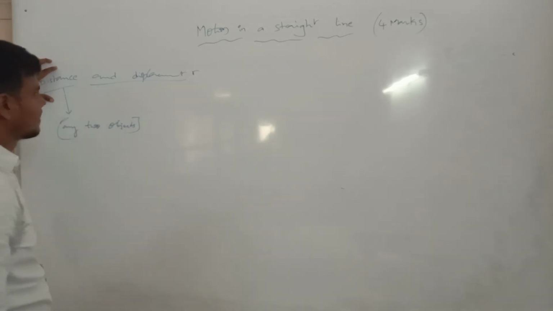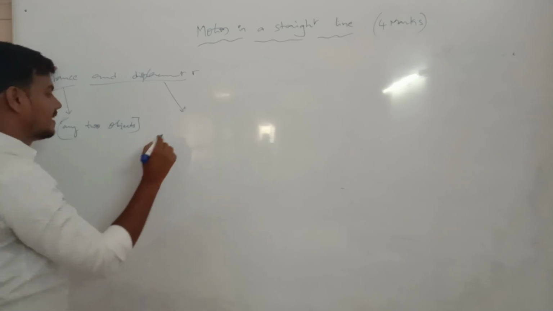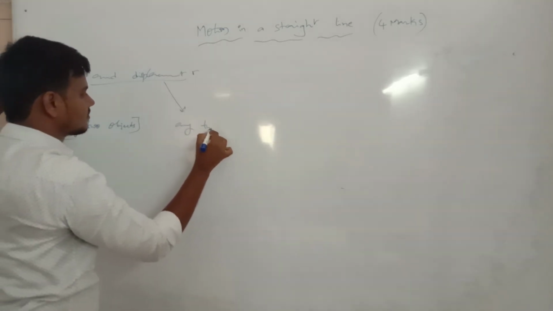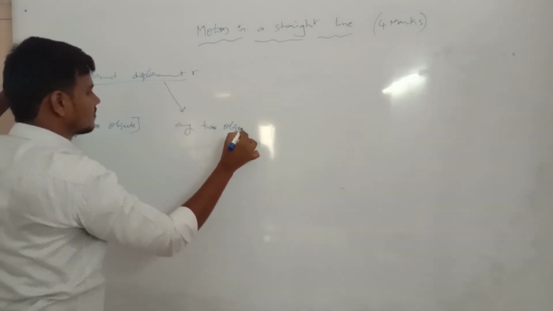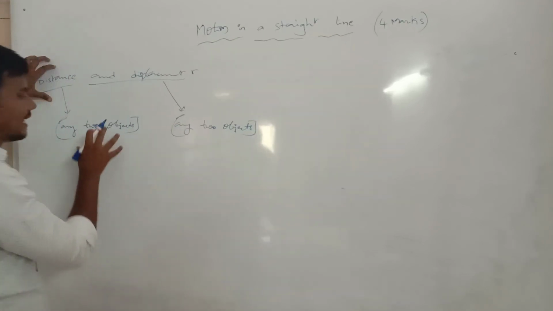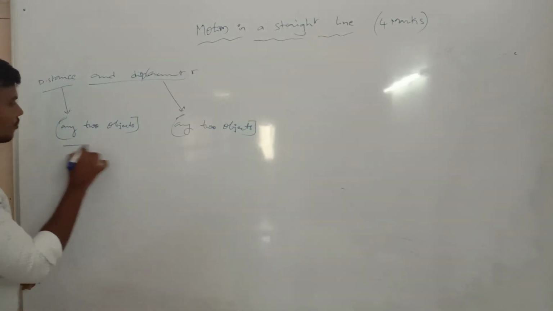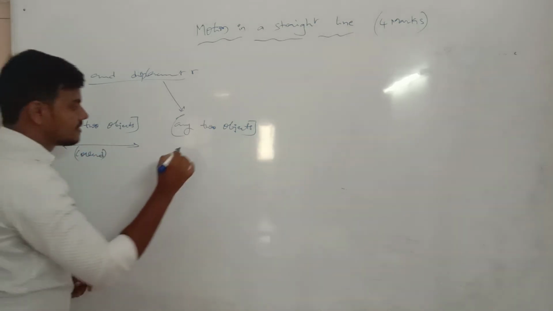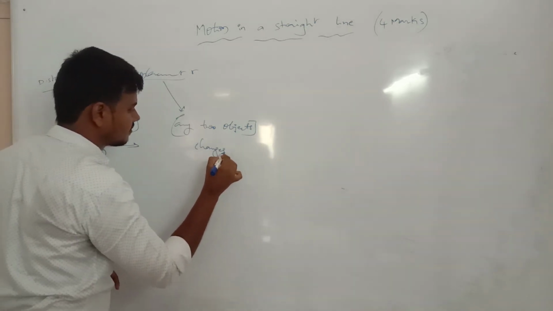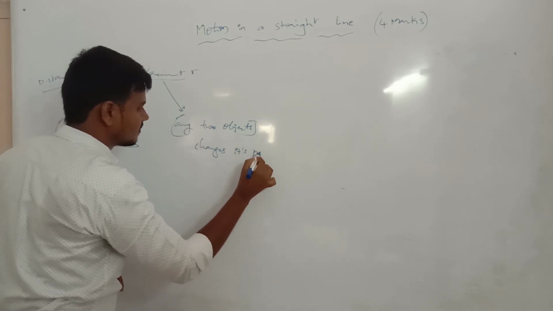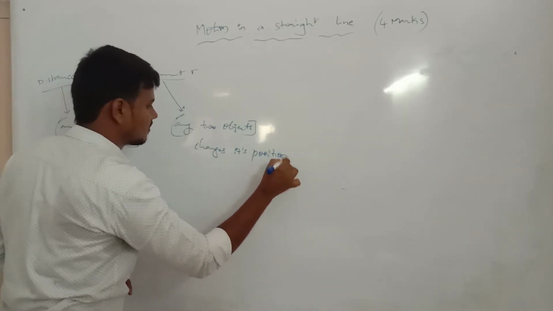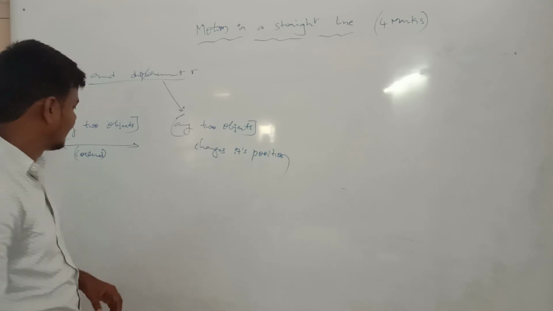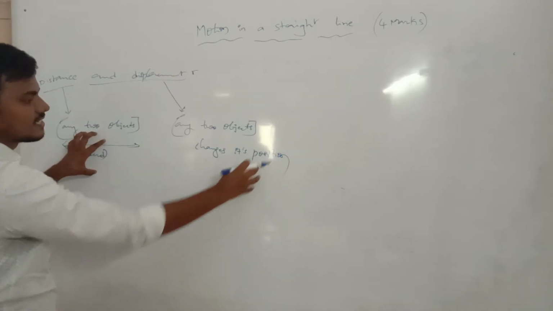Displacement is also for any two objects, but only the covered distance and the changed position. This is the covered distance, and this is the changed position.